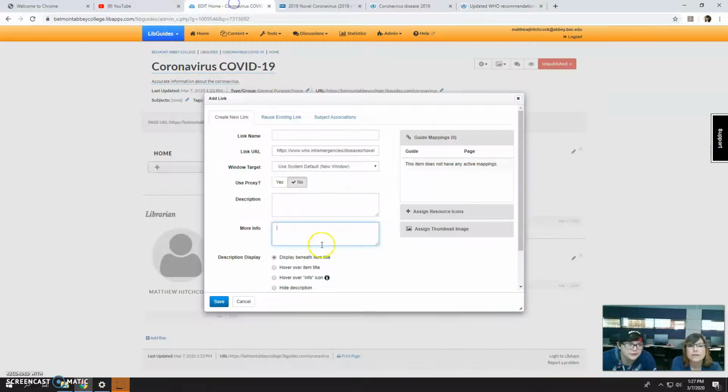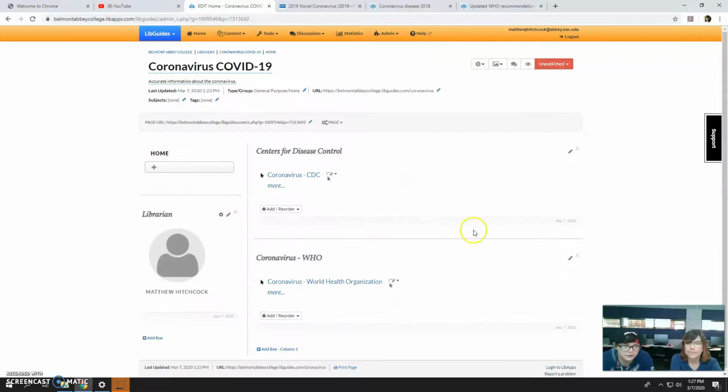All right. Go here. Boom. And then press. We need a link name. World Health Organization. I would put the whole thing, World Health Organization, because some people don't know just the initials of it. Boom. Okay. Is there anything else you'd like to add?